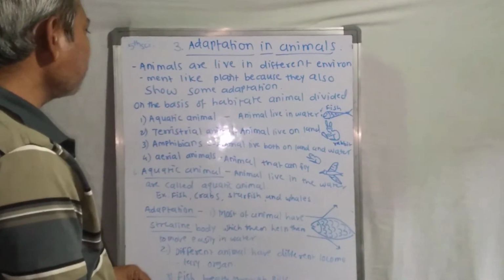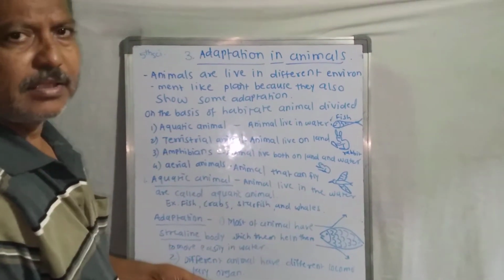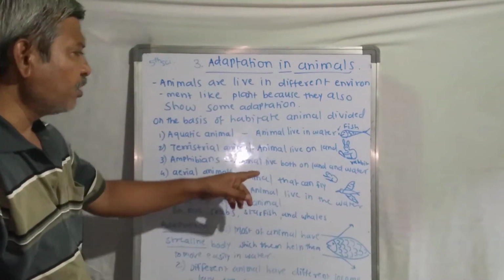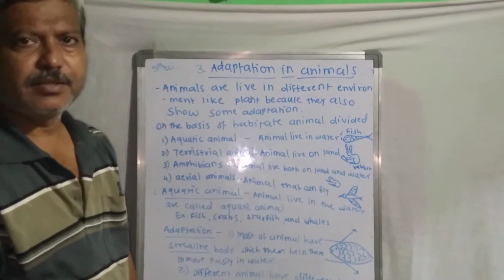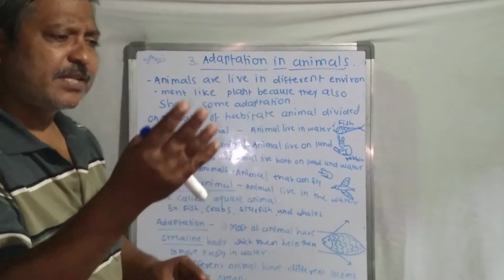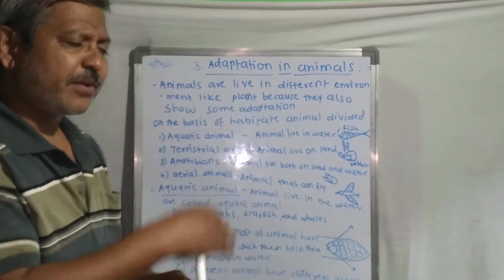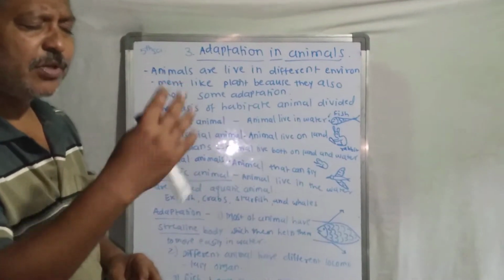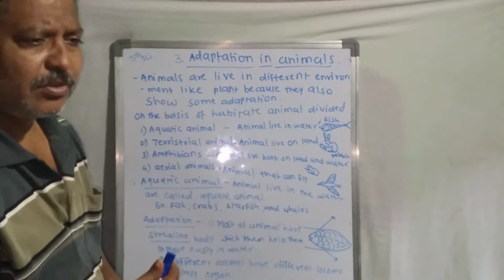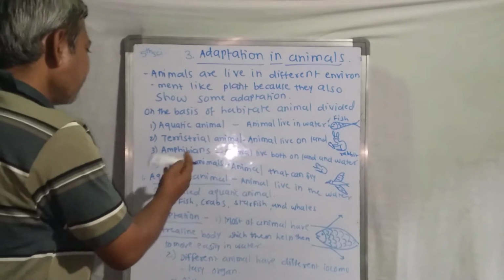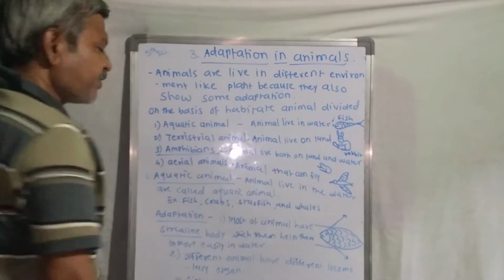Then the third one is the amphibians. Amphibians are animals that live both on land and in water. They live on the land, meaning terrestrial, and in the water, meaning aquatic. They are able to live in both habitats. So what do we call that animal? We call them amphibians.